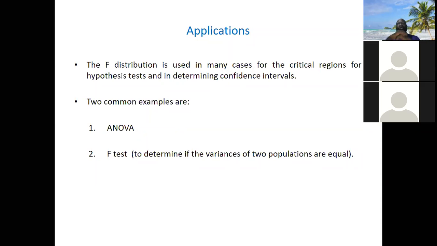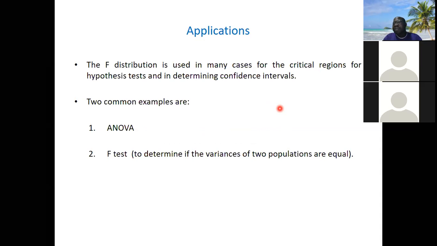The F distribution is used in many cases for critical regions, for hypothesis tests and for determining confidence intervals. The 2 common examples are ANOVA, analysis of variance. When you are comparing the means of a quantitative variable across more than 2 groups, maybe 3, 4 or 5 groups, there is no point doing t-tests, because t-tests only compare 2 means at a time.